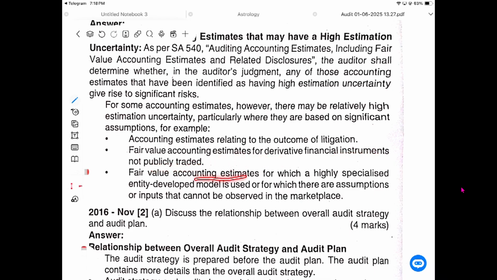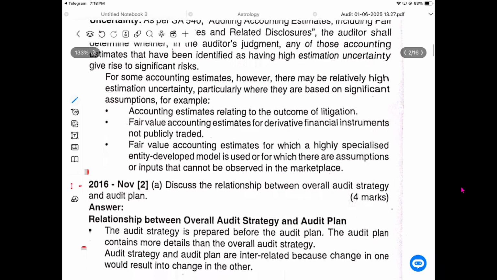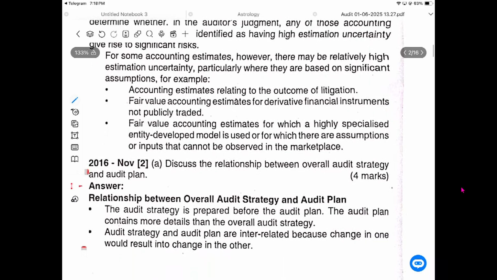The fair value accounting estimate for which a highly specialized entity-developed model is used, or for which there is an assumption or input that cannot be observed in the marketplace. They developed a model, but it has not been observed in the marketplace. They don't know how the model is going to work. These are high risk because valuation risk is there, no?